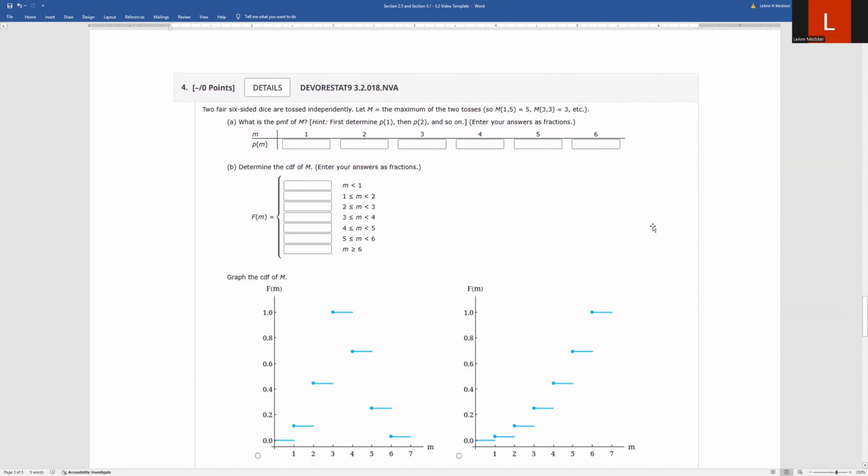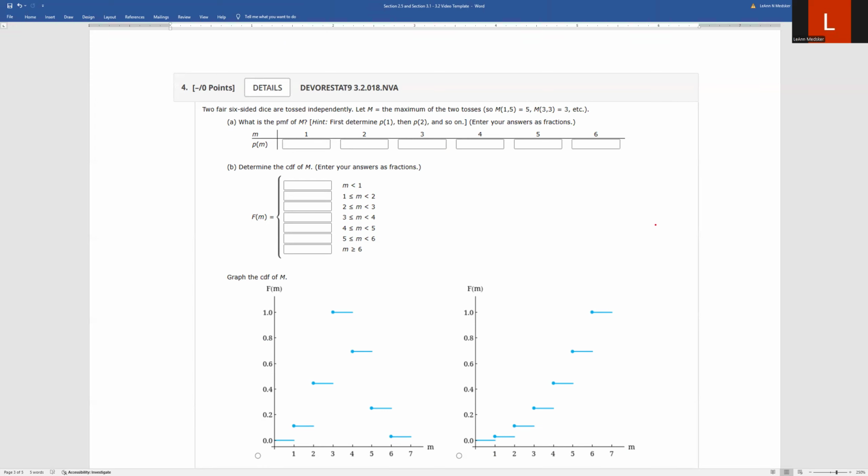Okay, so I might have to draw the sample space for this one because sometimes that's helpful when you're coming up with the probabilities. So it says 2 fair 6-sided dice are tossed independently. Let M equal the maximum of the 2 tosses. So if you get a 1 and then a 5, you're going to equal that to a 5. If you get a 3 and a 3, it's a 3 because the max is the same number. So it's just 3.